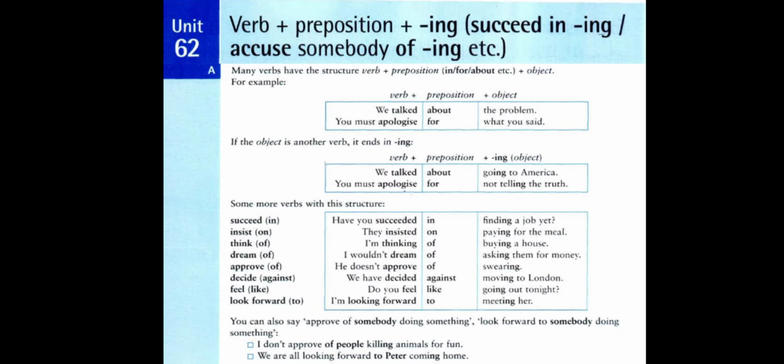And for what you said, here it is a clause. You must apologize for what you said. What you said here is a clause. The clause is a group of words that have a subject and verb of its own, and complement, and function as one of the parts of speech, noun for example. In this case it's called a noun clause, and there are also adjective clauses and adverb clauses.